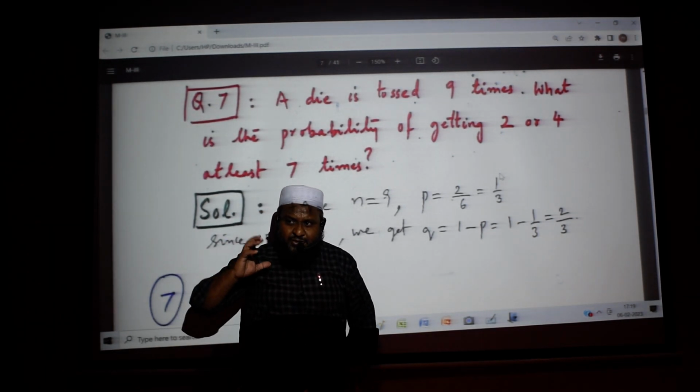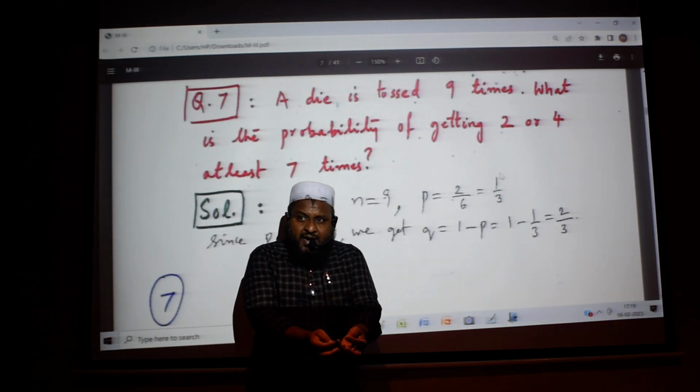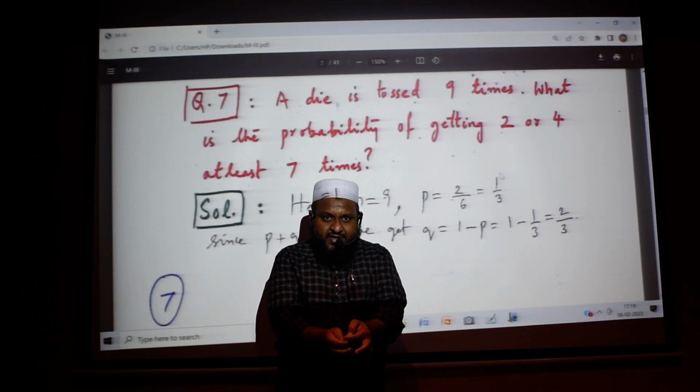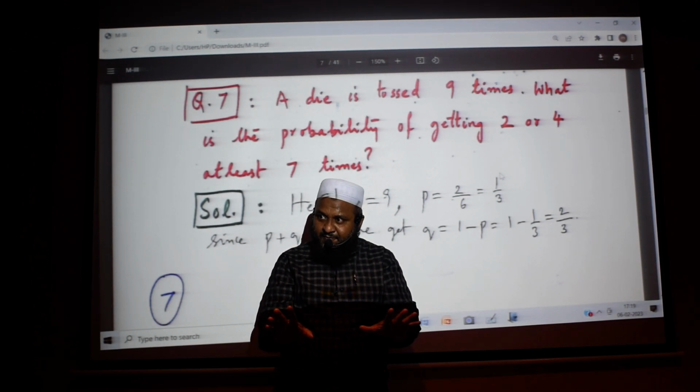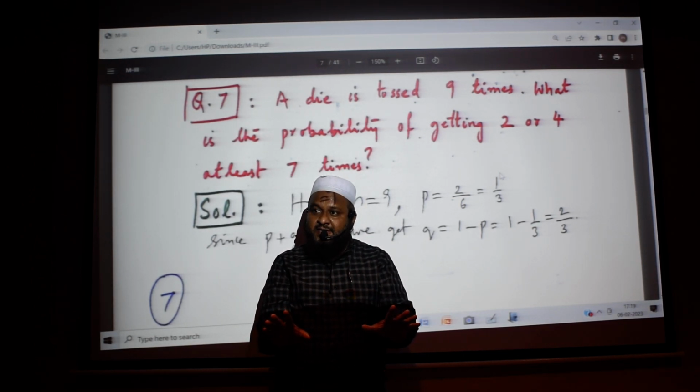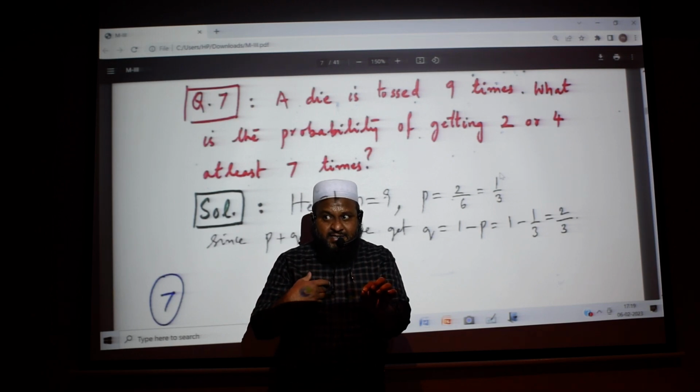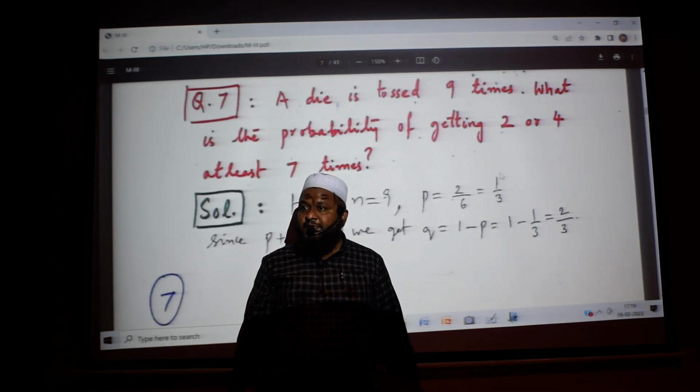How do we approach the problem? First you analyze the problem. If you conduct this experiment, means you are taking a die and tossing it. What are the possibilities? 6 possibilities. Out of those 6 possibilities, getting 2 is success, getting 4 is success, getting other numbers is failure.